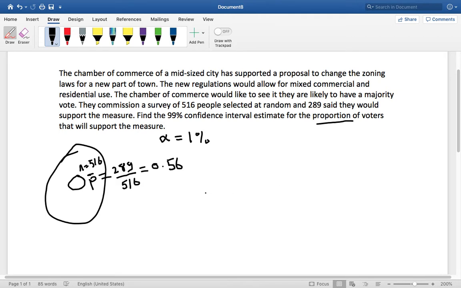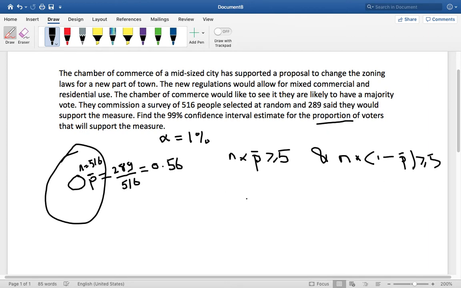But before we can actually do the calculations and use the normal distribution, we have to check for proportions that n times p, or in this case we don't have p, so we're going to use p bar, is greater than or equal to 5. And also, second condition, n times 1 minus p bar is also greater than or equal to 5. If these two conditions hold, then we can go ahead.